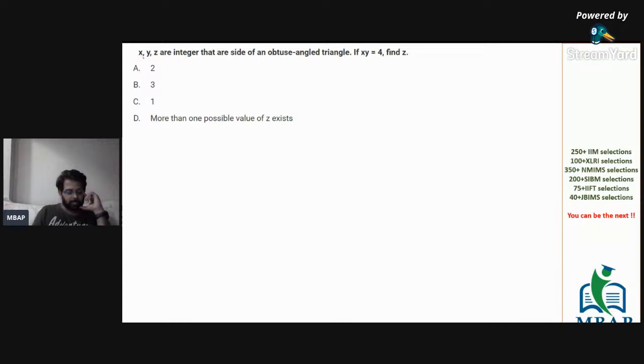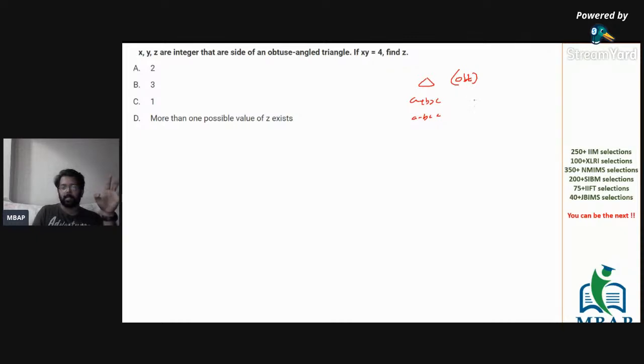Let's check the next question here. The question says x, y, and z are integers, the sides of an obtuse angle triangle. So we have two things. One, it has to be a triangle. Second, it also has to be an obtuse angle triangle. For a triangle, there are only two things: a plus b more than c, a minus b less than c.